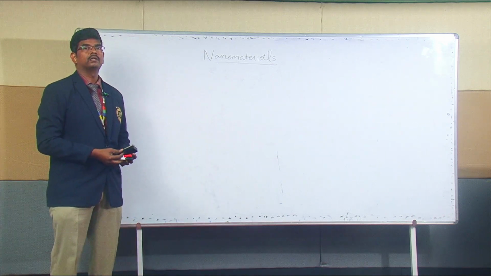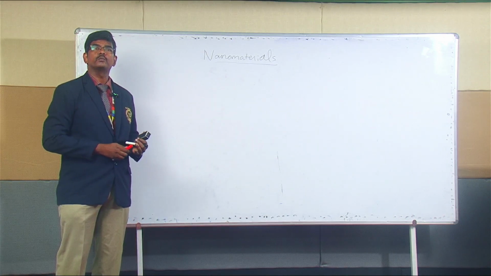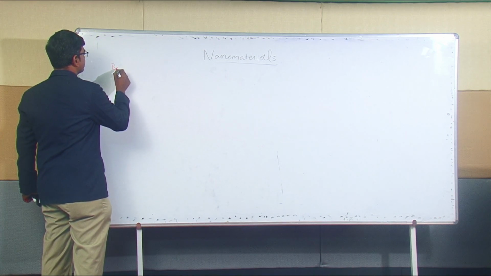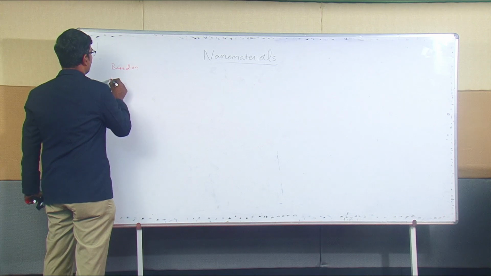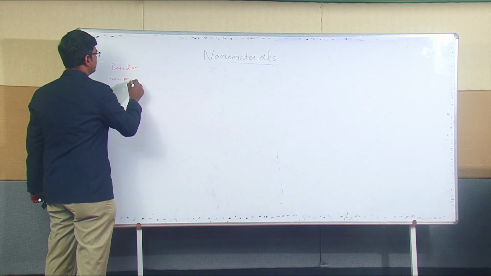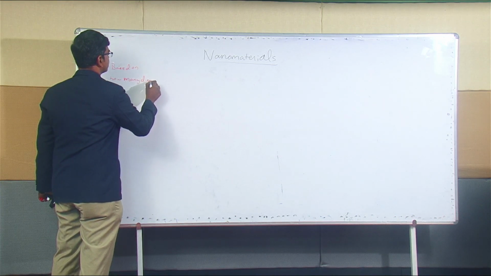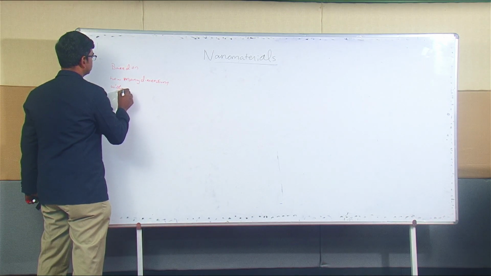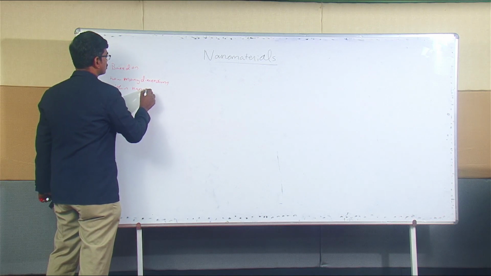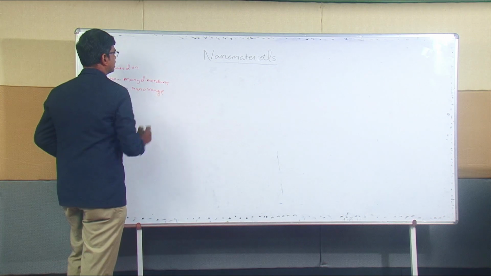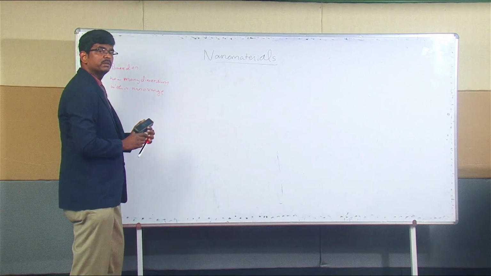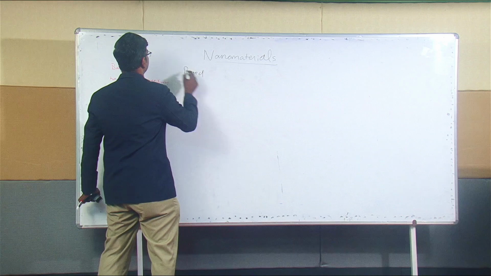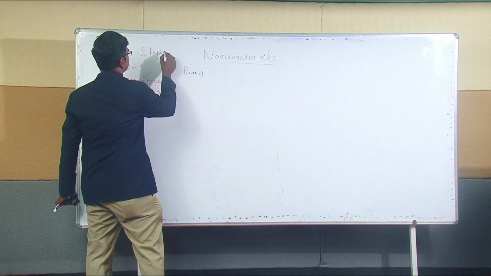Some people classify the nanomaterial based on how many dimensions are within the nano range. Okay, so they classify like this, and a few other people classify based on a different classification.